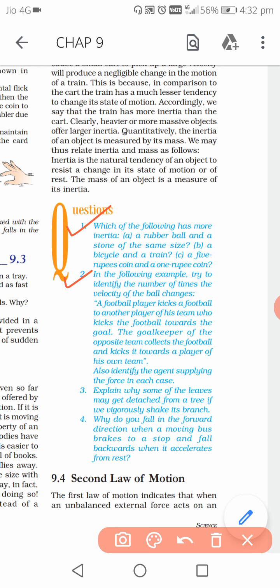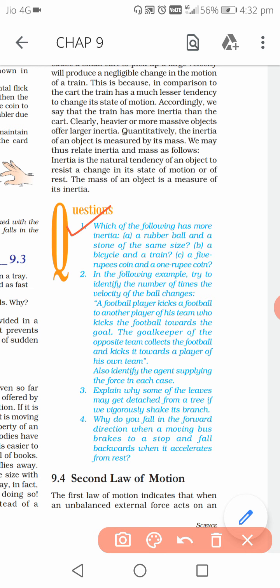So when you vigorously shake the tree, the branches of the tree get motion. You are shaking, so the branches get motion, but the leaves do not get motion. Due to their inertia, they want to remain in the state of rest, because initially they were at rest. So inertia means they want to retain their original or initial state.